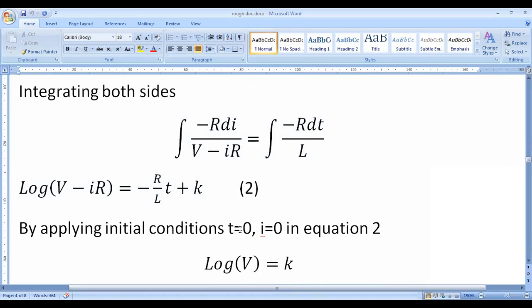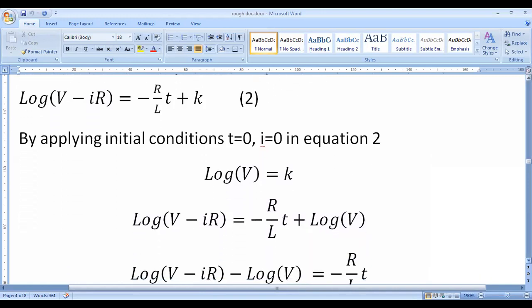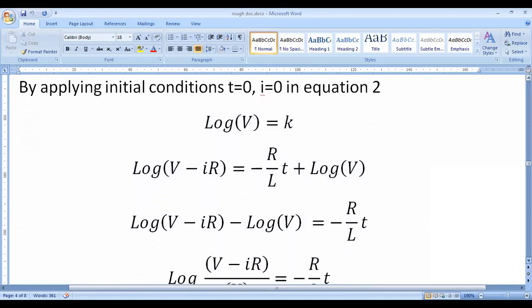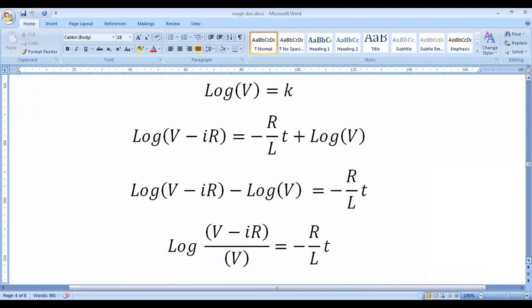That's why we will substitute the t value and I value in equation 2. I value is 0 and t value is 0, then k is equal to log of V. Again, we can substitute this k value in equation 2, that is minus R by L into t plus log of V. Here, bring the log of V to the left side.